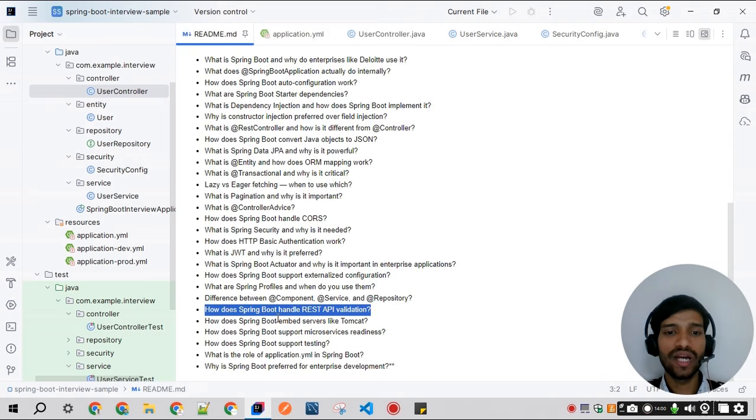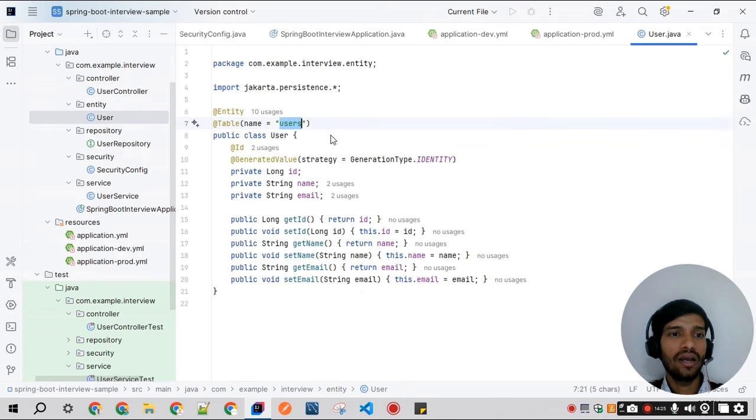Then, how does Spring Boot handle REST API validations? Whenever we pass any object from the JSON, it should automatically validate. It should not accept null, or if there is some specific size, or the field should be an email. Those kinds of validation dependencies are already provided by Spring, so we just need to use these annotations on top of the fields.